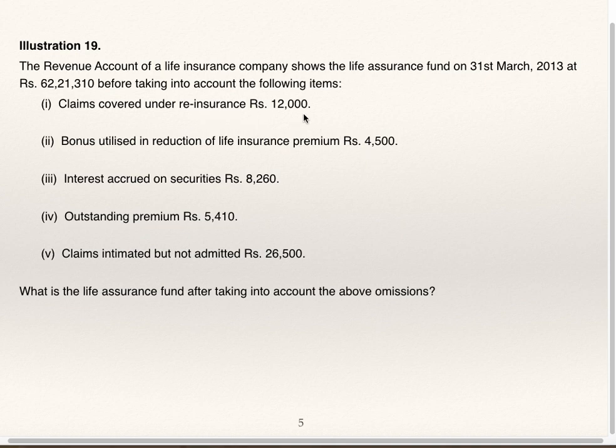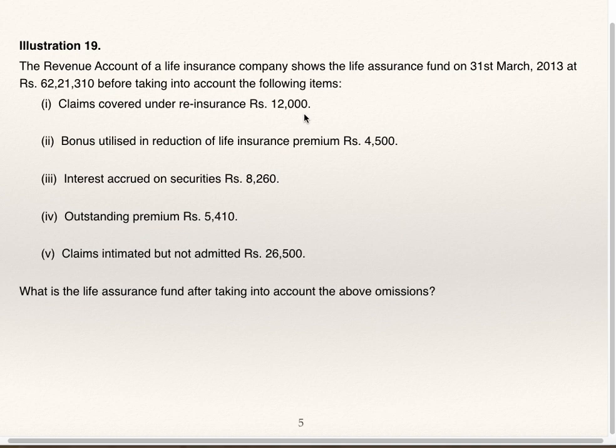Now claim recovered under reinsurance. In case of reinsurance, the insurance company transfers some part of its business to another company. So whatever premium it is getting, it will transfer the premium amount income to some other company. The transferring company is known as ceding company. Other company is known as accepting or reinsurance company.